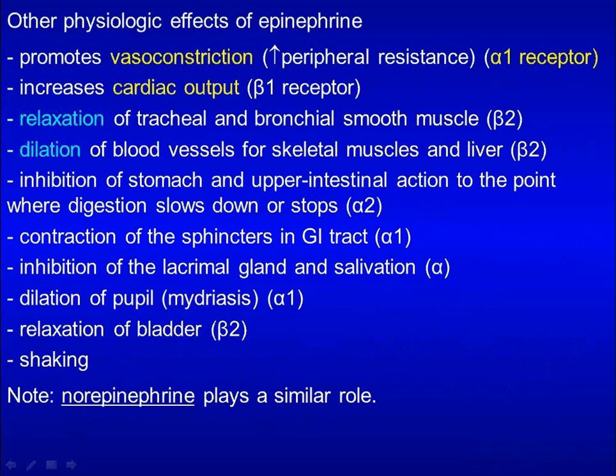Epinephrine promotes vasoconstriction through the alpha-1 receptor, increases cardiac output through the beta-1 receptor. Epinephrine also relaxes trachea and bronchial smooth muscle through the beta-2 receptor and dilates blood vessels for skeletal muscle and liver through the beta-2 receptor, among many other functions. Norepinephrine also plays a similar role in these processes.